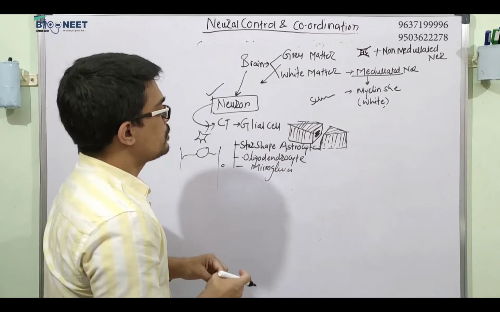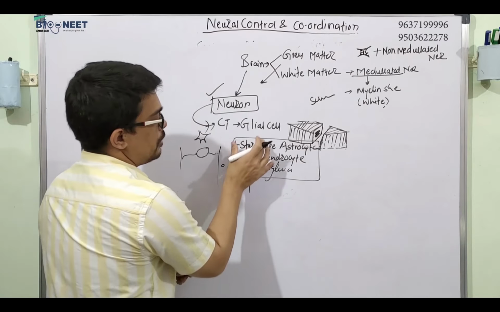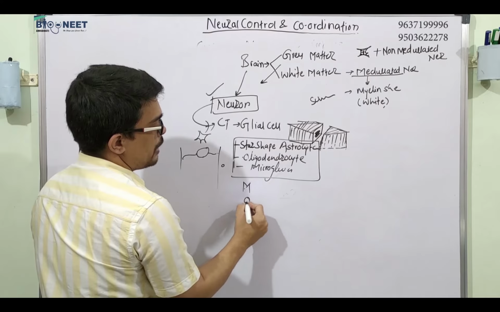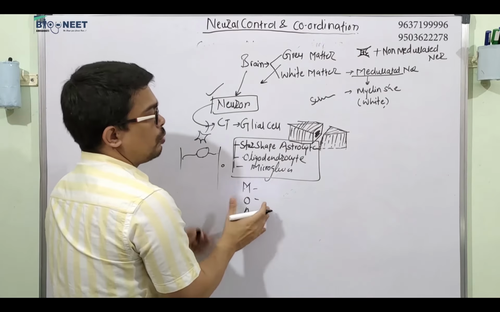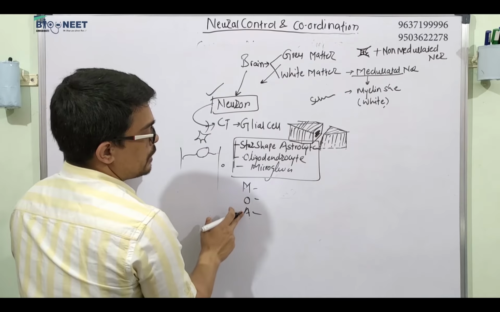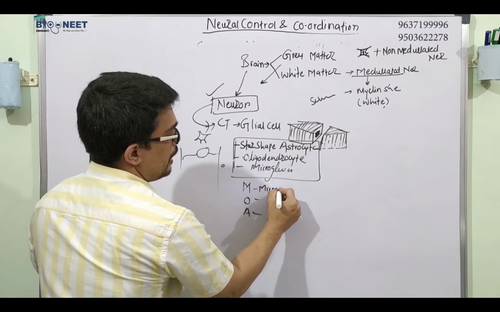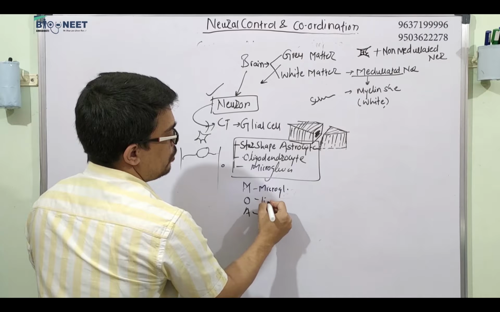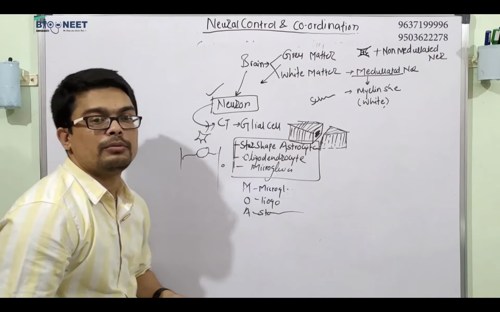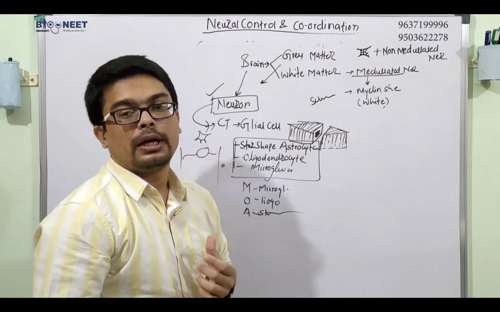So what are the three types of cells? You have to remember which different cells form the connective tissue, along with the neuron, to form the brain. The three types of cells are microglial cell, oligodendrocyte, and astrocyte. So this is all about the connective tissue, or glial cell.